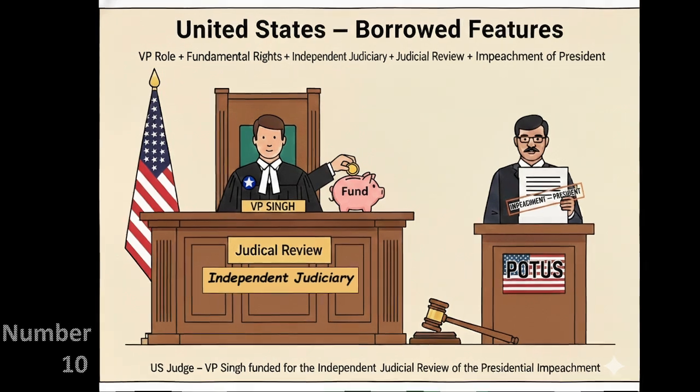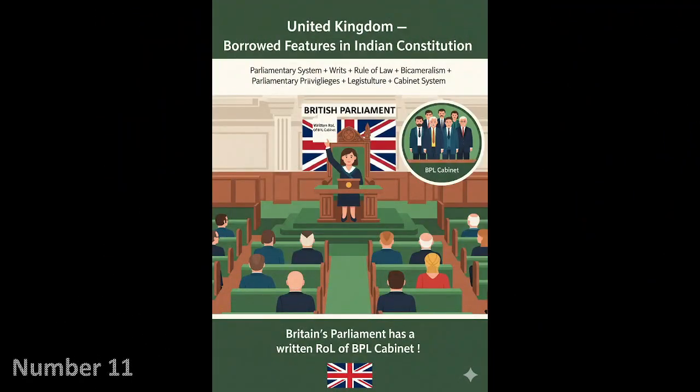Now let's move to country number 11, that is Britain. It is the last country, and it has given us the most features that have been borrowed from countries. So there are total 7 features that have been borrowed from Britain other than the Government of India Act 1935. These features are parliamentary system, writs, rule of law, bicameralism, parliamentary privileges, legislature, and cabinet system.